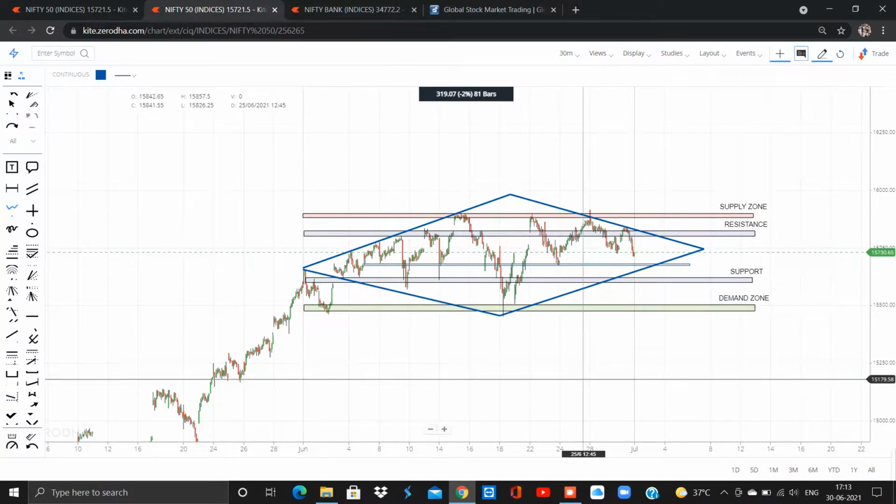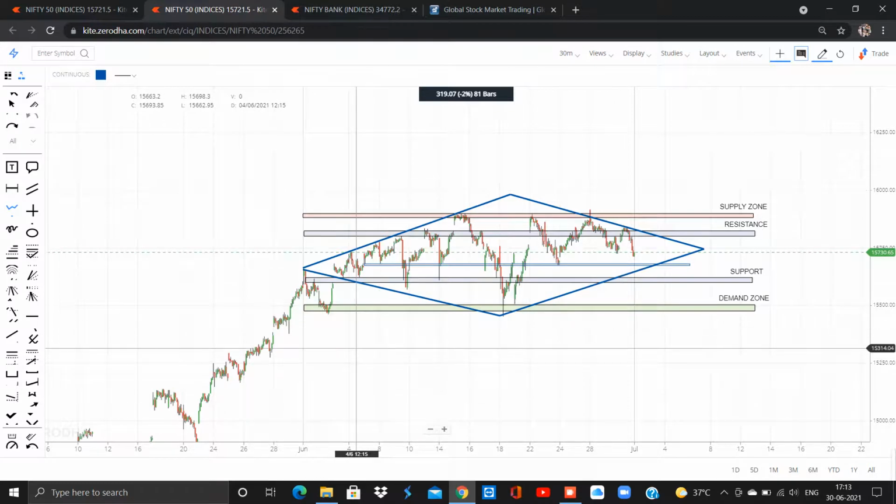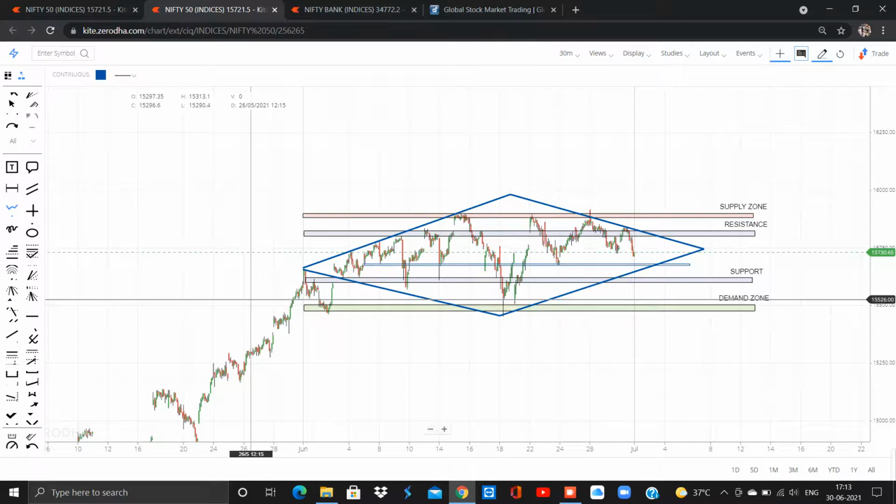Yes, this is called a diamond pattern. Every breakout pattern is nothing but some consolidation. The market hits a support and resistance. Every pattern has its own support and resistance. The market will travel in between that support and resistance for a time period, and then it gives a breakout with good momentum.